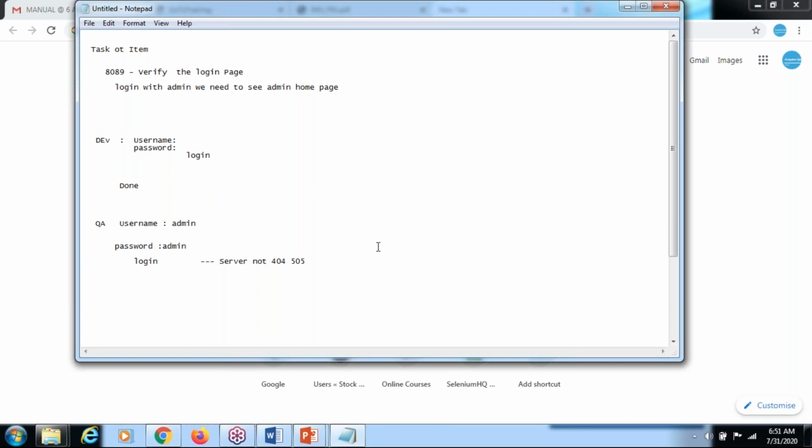Our part is only testing. Again, you will get a new build, and you test the same thing with admin. Now you are able to see the admin home page. Now it works. The actual result is equal to the expected result. So your test case is pass.